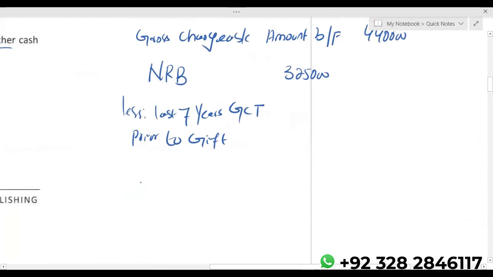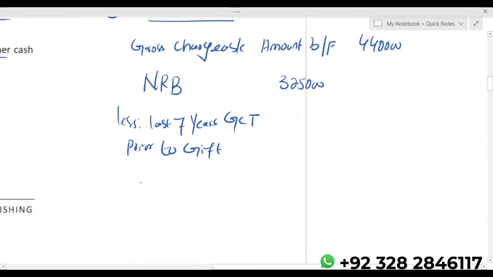So we don't have the entire 325,000 nil band for the second gift on which we are calculating death tax, because the first gift, 84,000, also becomes chargeable on death. So this 84,000 will utilize your 325,000.